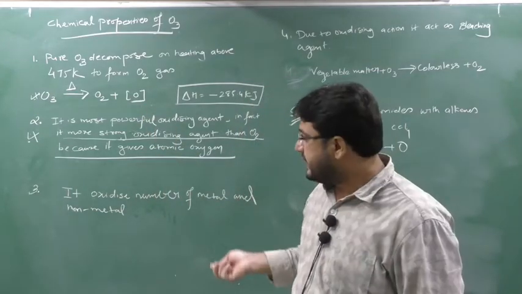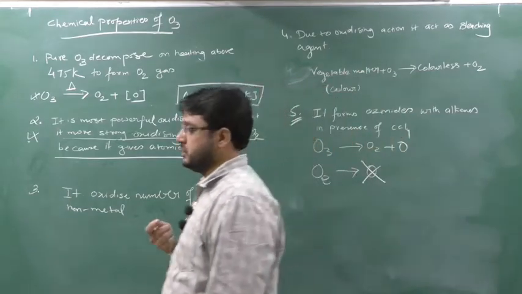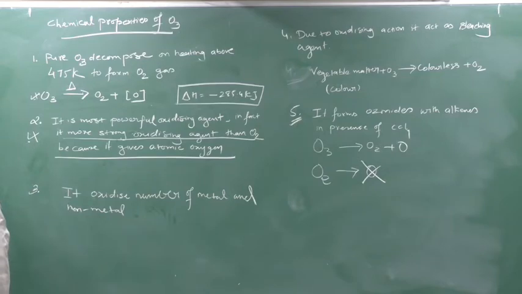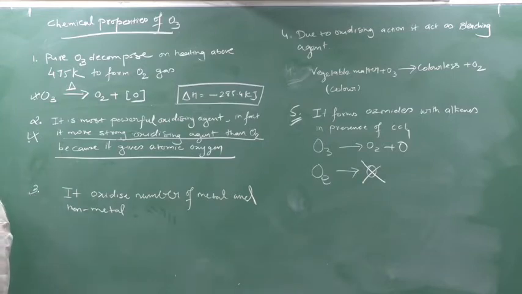Whereas oxygen will only come with O2, it will not generate any nascent oxygen or atomic oxygen. So write down along with me, please write down that ozone is the most powerful oxidizing agent with the liberation of dioxygen and atomic oxygen. Clear? It is a more powerful oxidizing agent than O2.